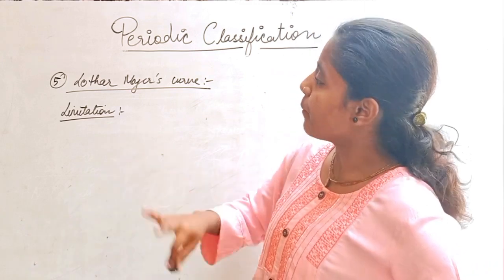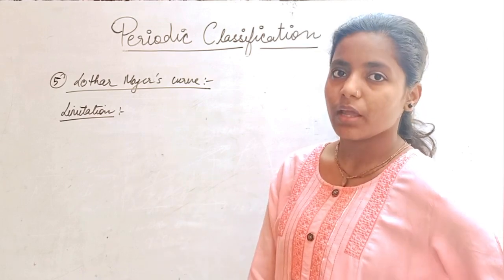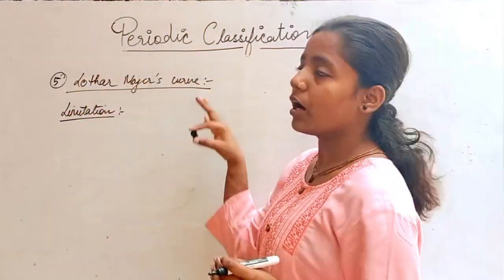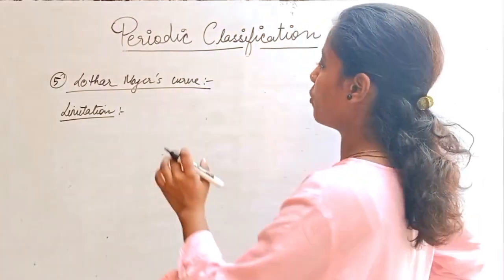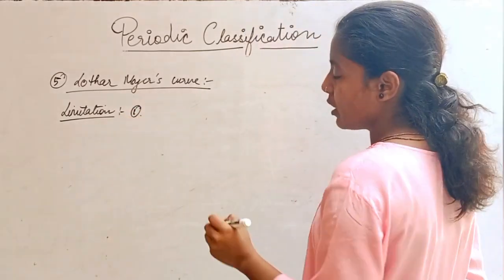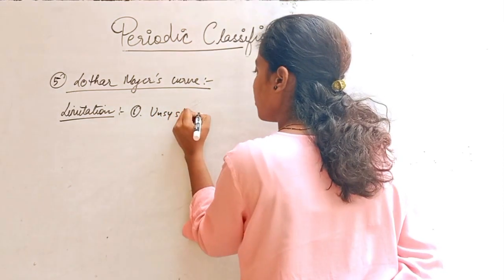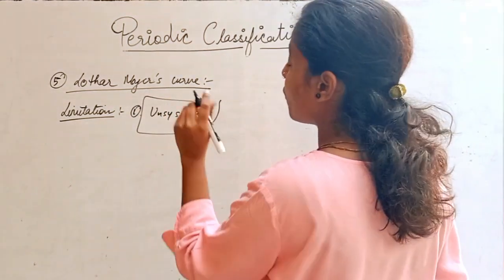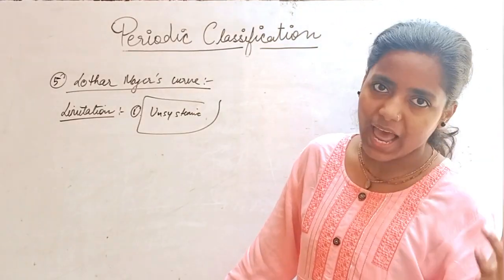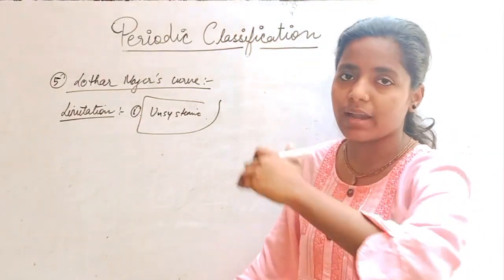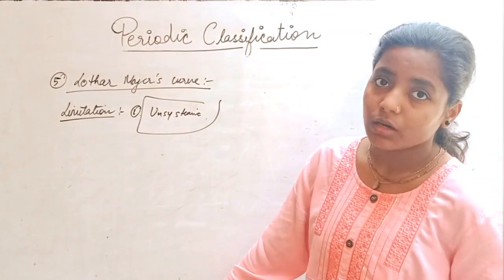So what happened is, as compared to Lothar Meyer's curve and Mendeleev's periodic table, it was seen that Lothar Meyer's curve was insufficient as compared to Mendeleev's periodic table. The first and most appropriate limitation is that Lothar Meyer's curve is unsystematic. It is not systematic, and a person cannot easily keep and recall all the elements: this is in the peak, this is in the bottom, this is in ascending order, this is in descending order. For that reason, it was a huge drawback for Lothar Meyer's curve.